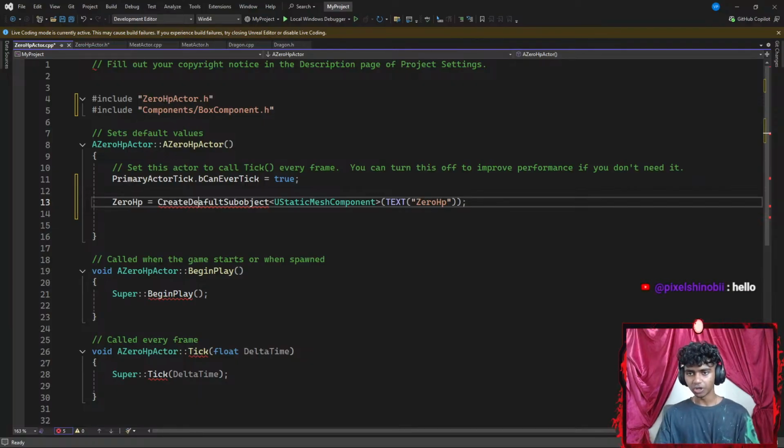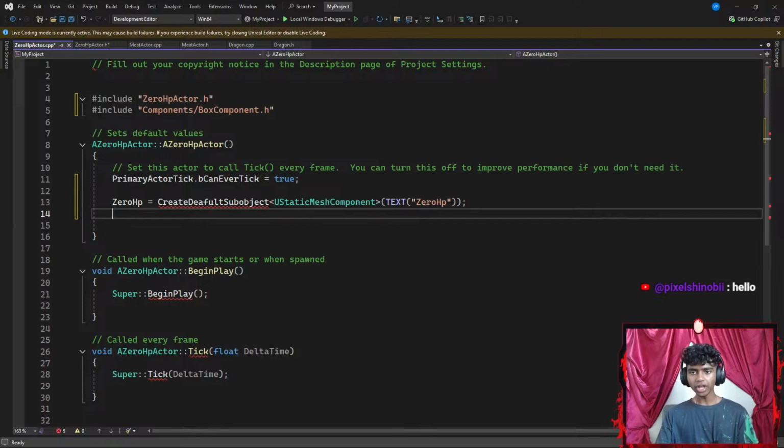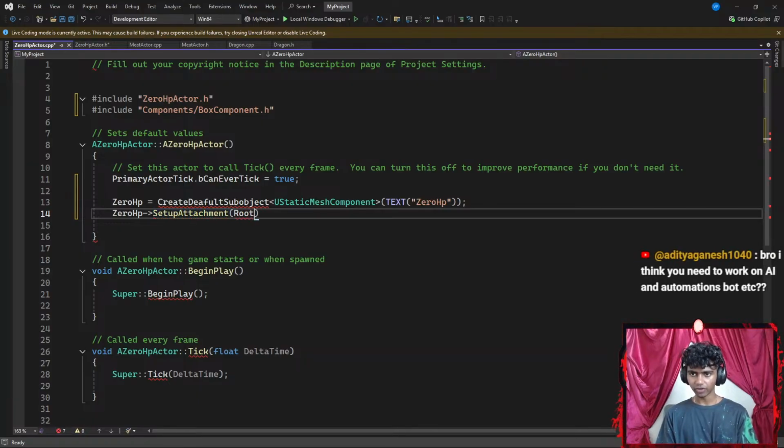Now, for my 0 HP here, I wanna go ahead and point my 0 HP towards, let's say, setup attachment. So I'm gonna be setting up an attachment. Let's go with SetupAttachment, which is going to be having an attachment of a root component. Perfect, ending with a semicolon.